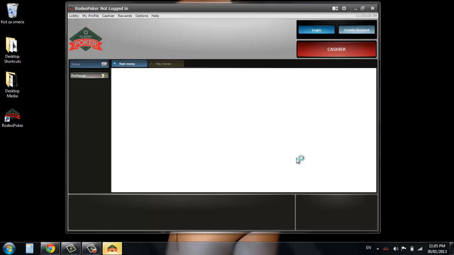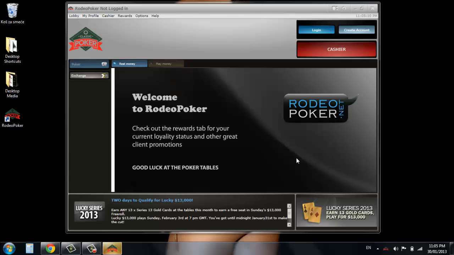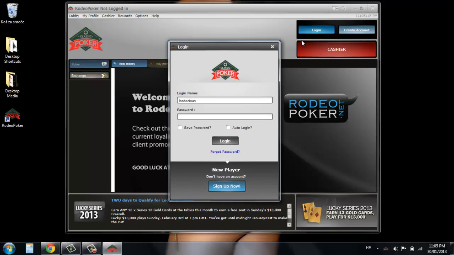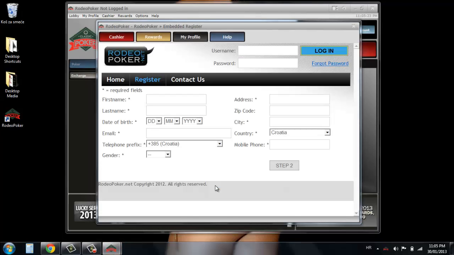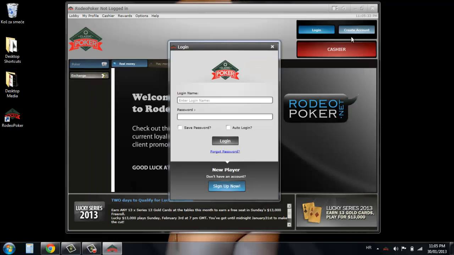When the home screen appears, you will then first need to create an account by clicking the Login button, then Sign Up Now. You will then need to enter your details into the empty fields. Once complete, click Step 2 to enter your username and then Submit. Once you have completed your details, you will then receive an email to activate your new account.